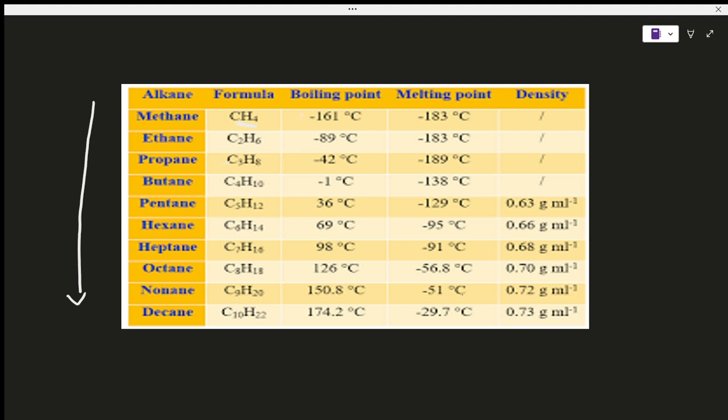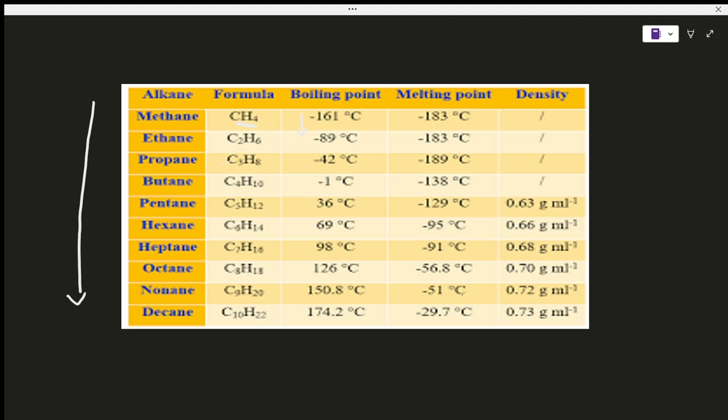From minus 161 it goes to minus 89, then minus 42, and then minus 1, a general pattern of increase. So as the number of carbon atoms increases, the melting and boiling points also increase down the series. This is the first part of physical properties, where we talked about melting and boiling point.